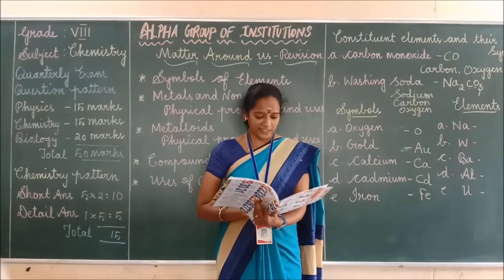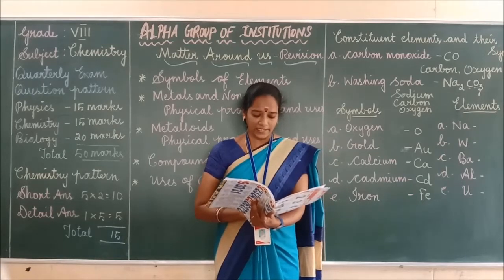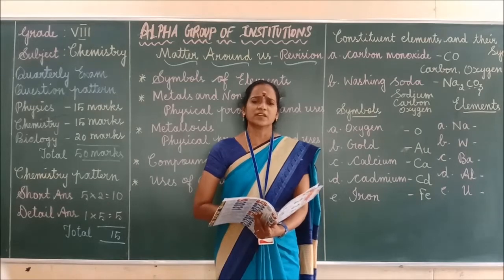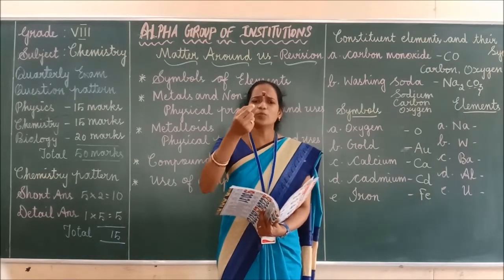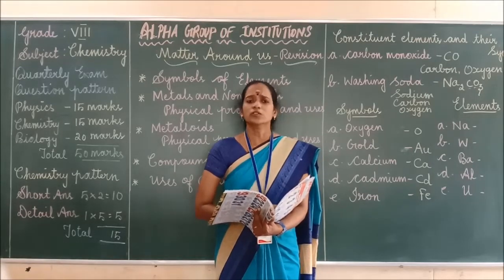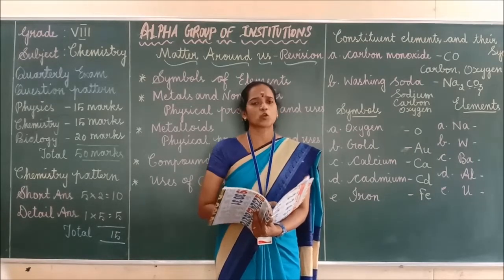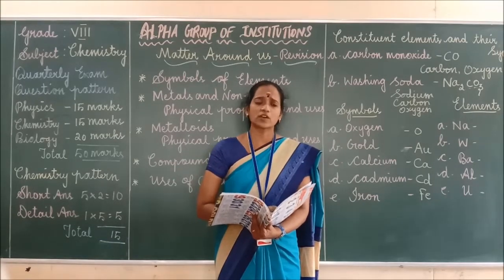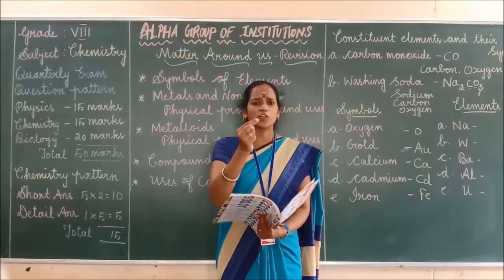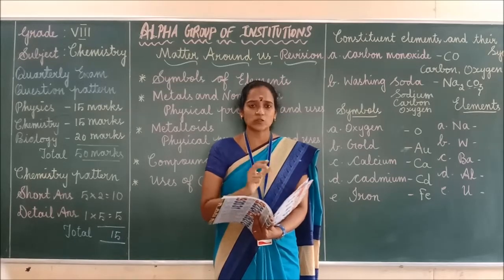Got it? Next. Define alchemy. Alchemy means the men who will make the less valuable metal into gold. Those persons are called the alchemists. They are also known as gold cooks. Why? Because they make the less valuable metal into gold. This is called alchemy.